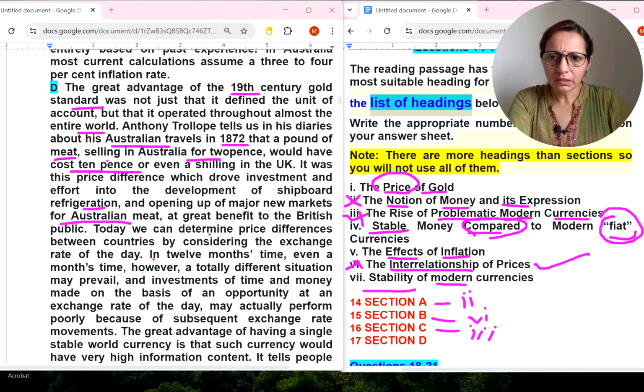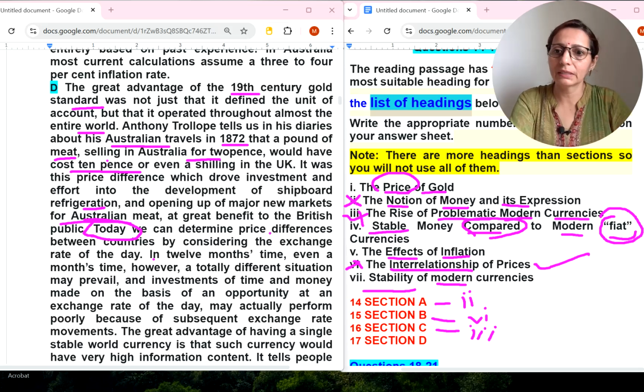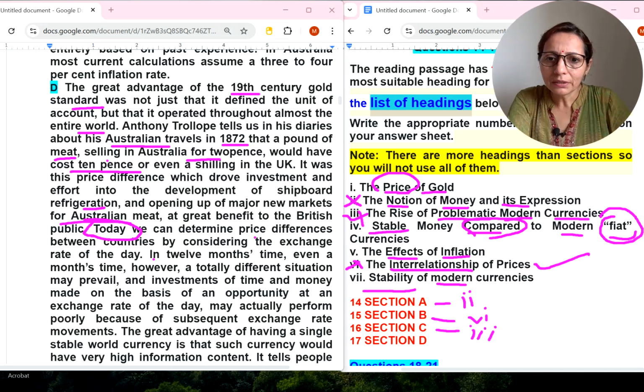Australian meat, let's read a little bit more. Today word is important, so today we can compare it with the modern word. Modern here also. So rise of problematic modern currencies we have already selected. Modern word here also and here also. Fourth and seventh. Okay.